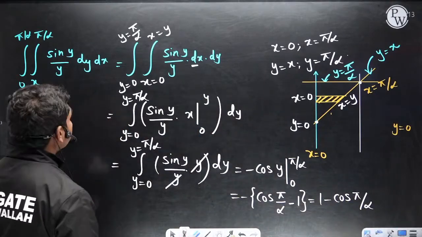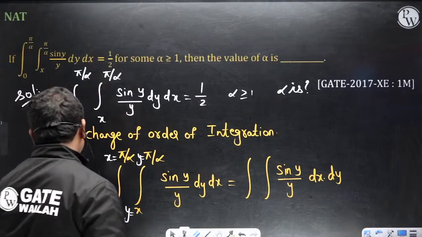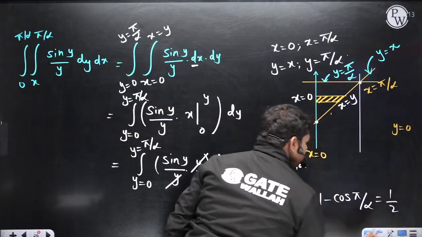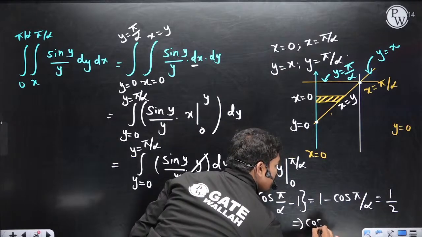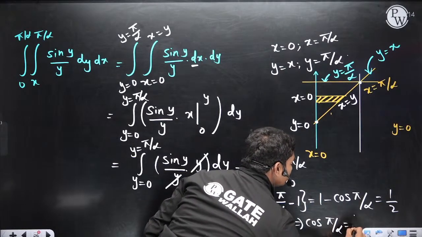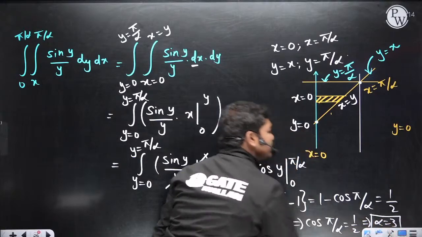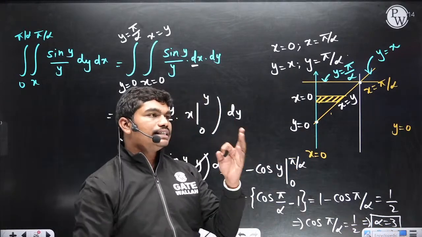Now they have given something. This limit is equal to 1 by 2. So this means cos pi by alpha is equal to 1 by 2. This means alpha value is 3 because cos 60 is 1 by 2. So pi by 3 is 1 by 2. So alpha value is 3.